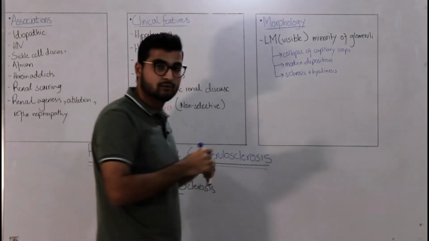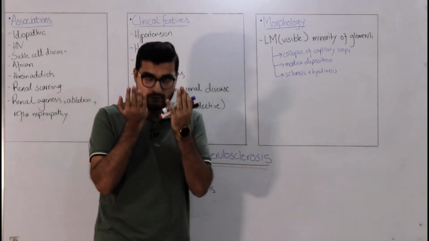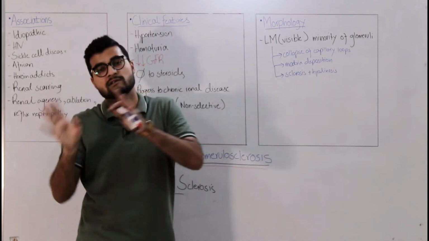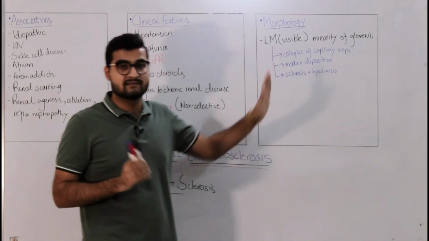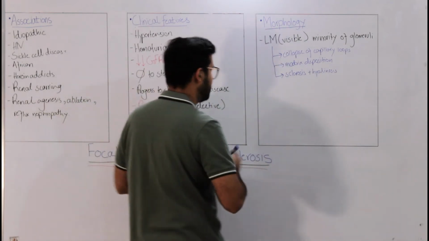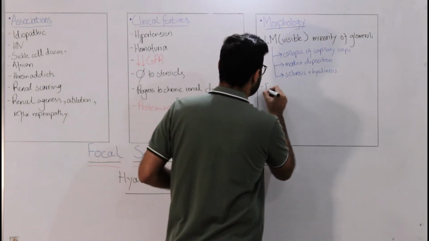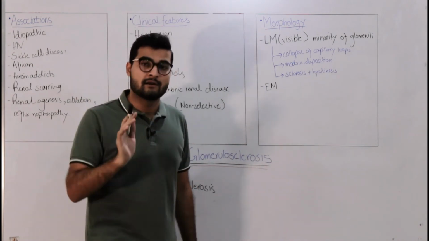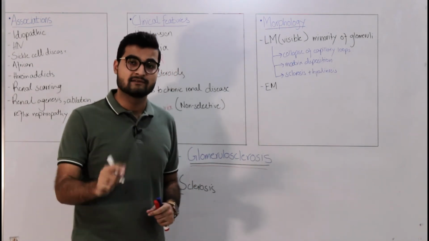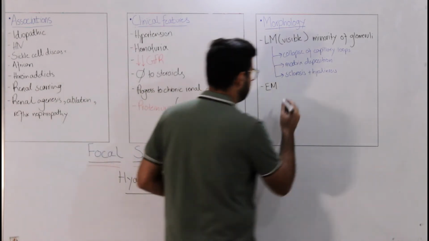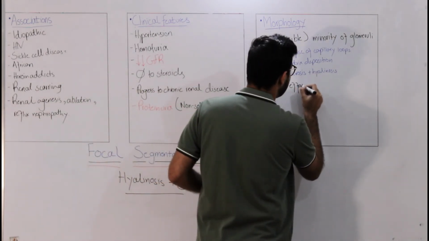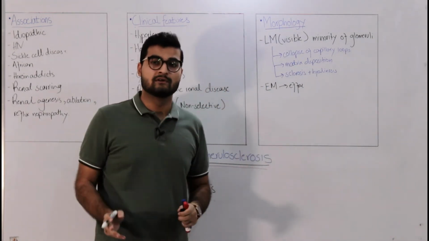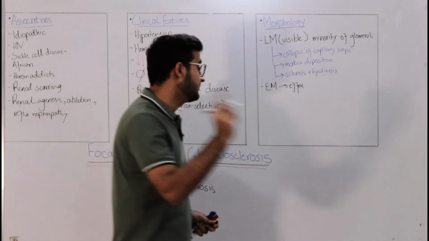So these are the three things that you will be able to appreciate on light microscopy. When you look at the glomerulus on light microscopy, you'll see that you will have normal glomeruli and also damaged glomeruli. But you can see it on light microscopy. Now coming on to electron microscopy, what would you see? On electron microscopy, the areas that are sclerotic and the areas that are normal, they're both going to show one thing, that is effacement of your podocytes. Keep in mind, on electron microscopy, the normal glomerulus and the abnormal glomerulus, they're both going to show a common thing, that is effacement of your podocytes.